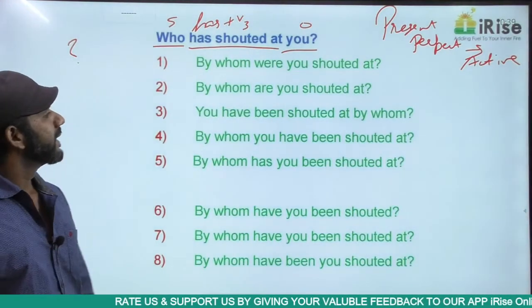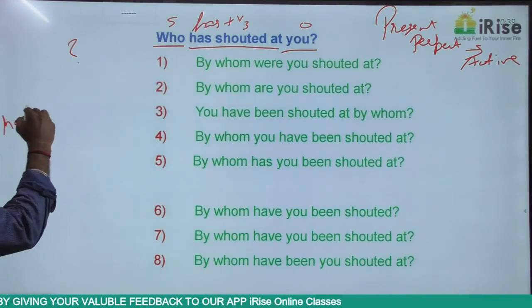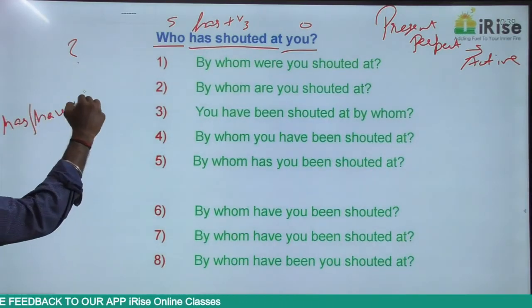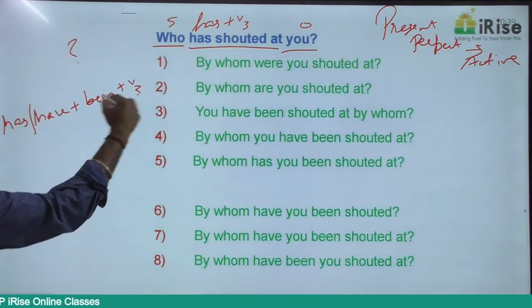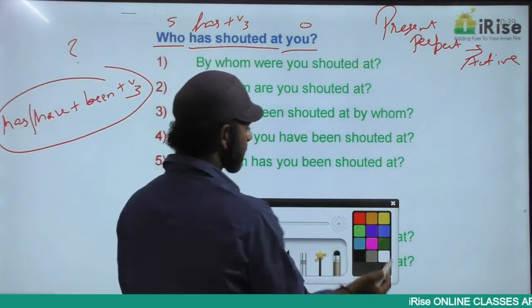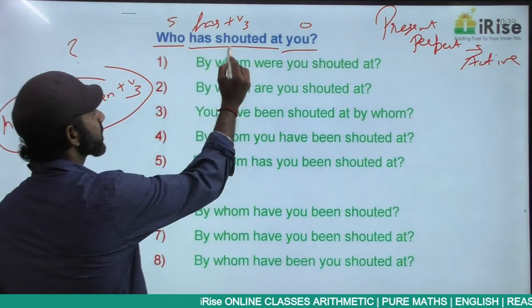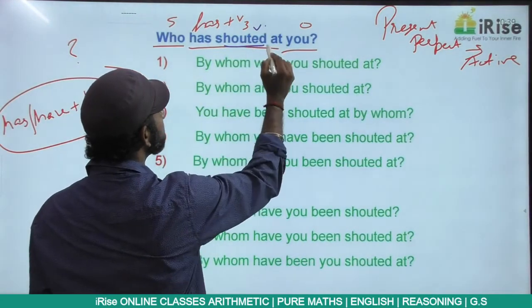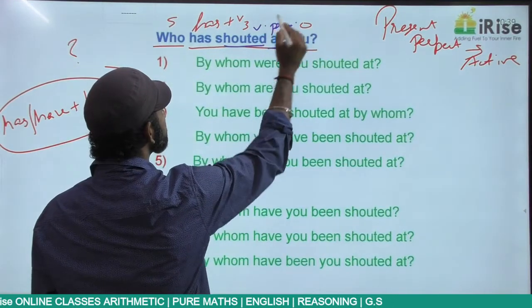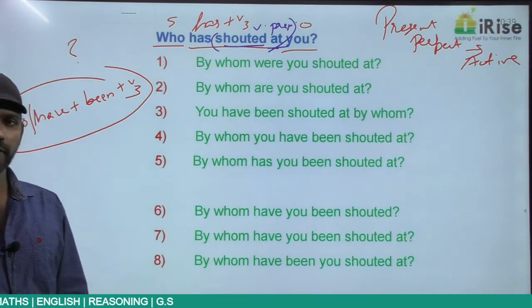Clear? Now the structure of present perfect in the passive voice is has or have plus been plus V3. So the option that we select as the answer must be in this structure. Shouted is a verb here, at is a preposition, so shouted at becomes a phrase. We cannot divide the words in a phrase.